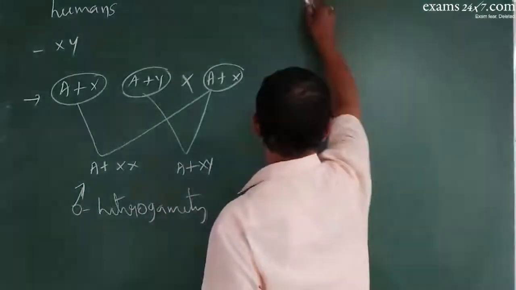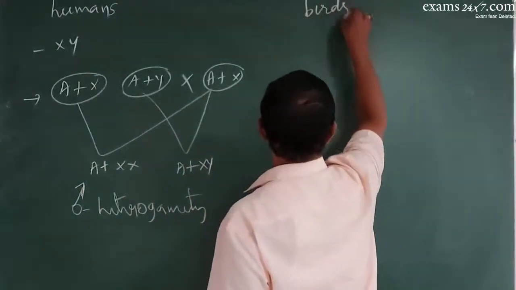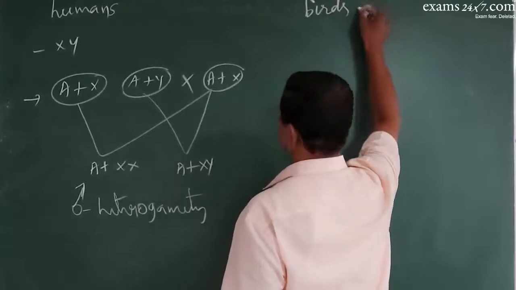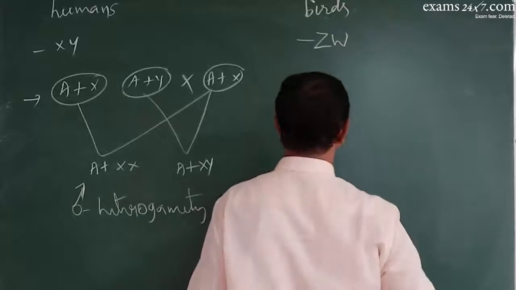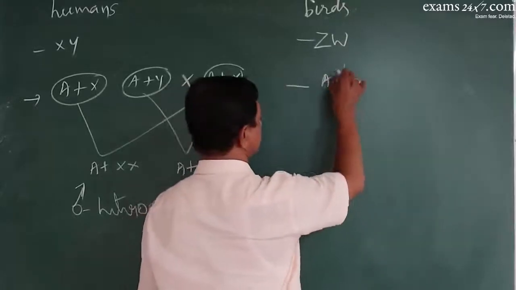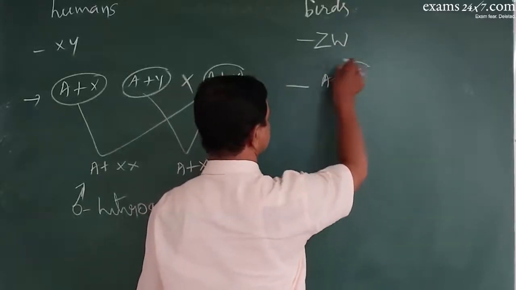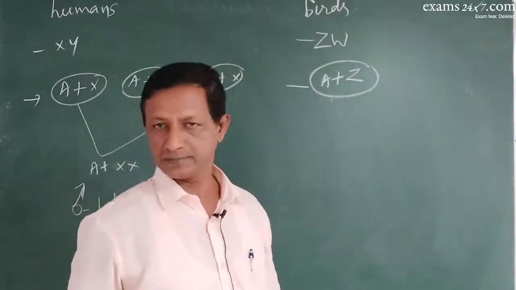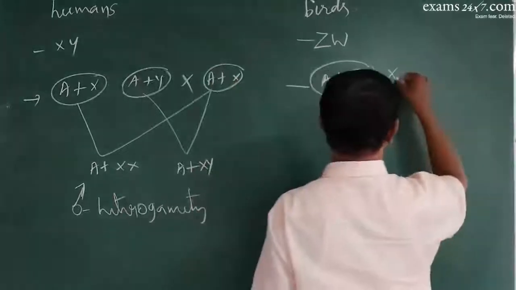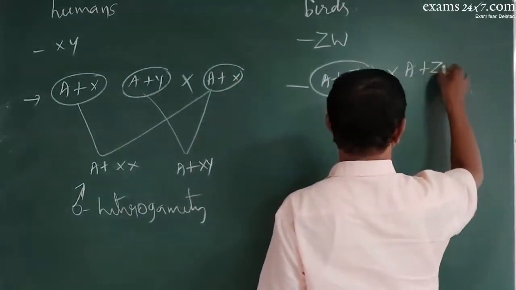In case of birds, it is called ZW type of sex determination. Here, the male will produce only one type of sperm, while the female will produce two types of eggs.